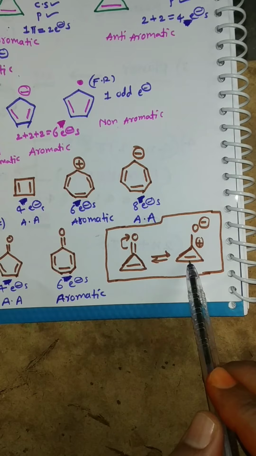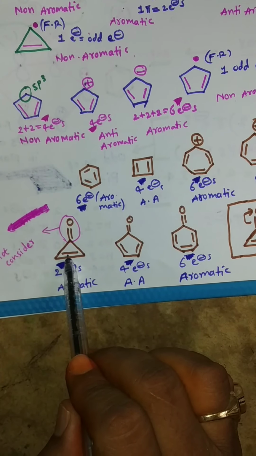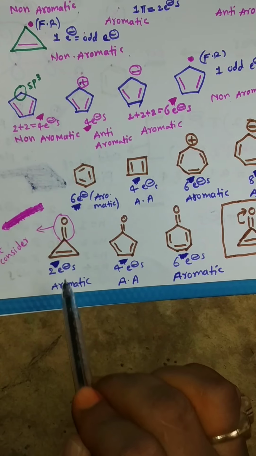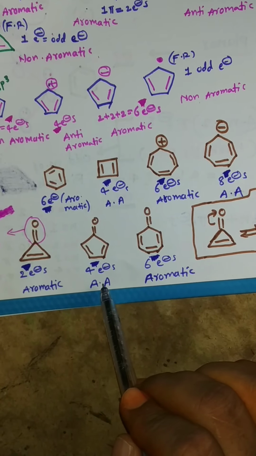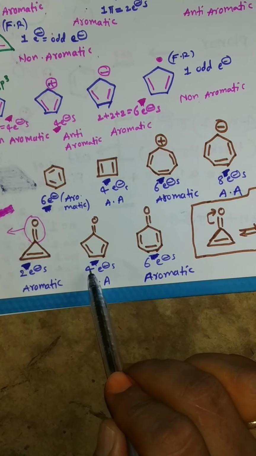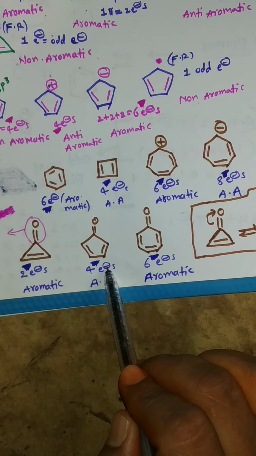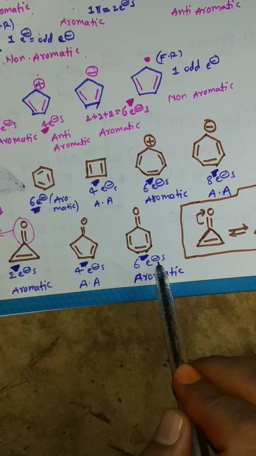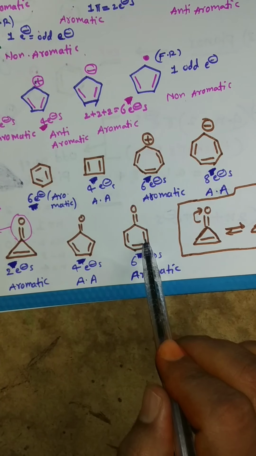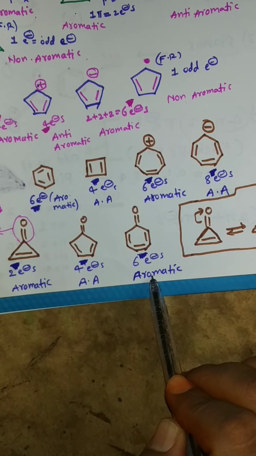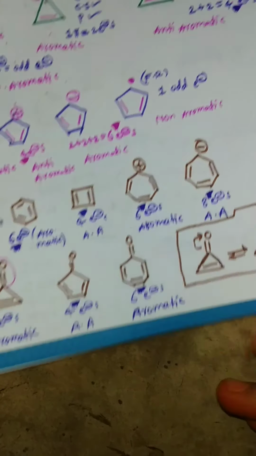So only the pi bond is considered. So here how many pi bonds? 1 pi bond means 2 electrons, it is the aromatic compound. And this compound is an anti-aromatic compound because 4 electrons. This compound has 6 electrons because 3 pi bonds. So it is the aromatic compound. Next page.